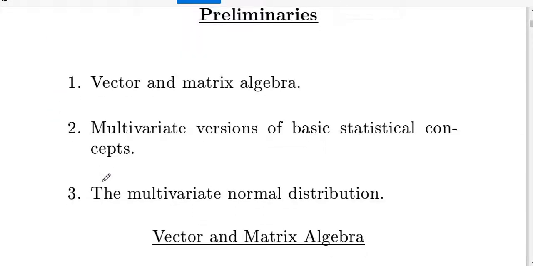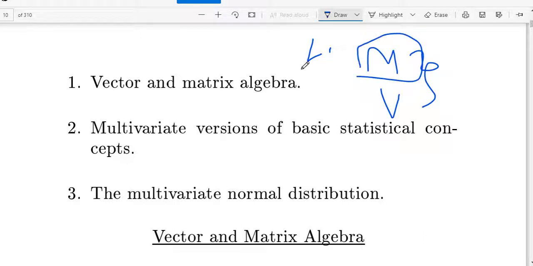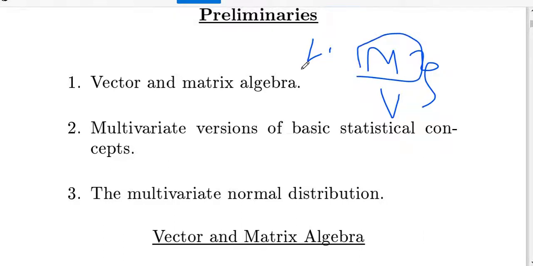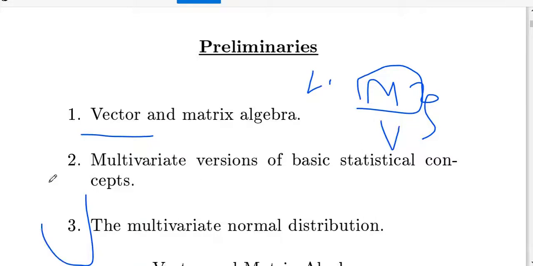Now from here onwards, the important basics are called linear algebra. In mathematics you all know this. First we need to know what a matrix is, then a vector. Multivariate statistics totally deals with matrices and vectors. In matrices, we need to know the order, how to find the inverse, how to multiply. All these things we can discuss here. See, matrix, vector and matrix algebra, multivariate versions of basic statistical concepts, and the multivariate normal distribution. These three things we can discuss here.